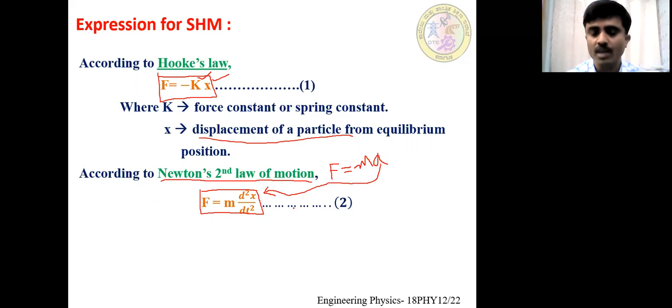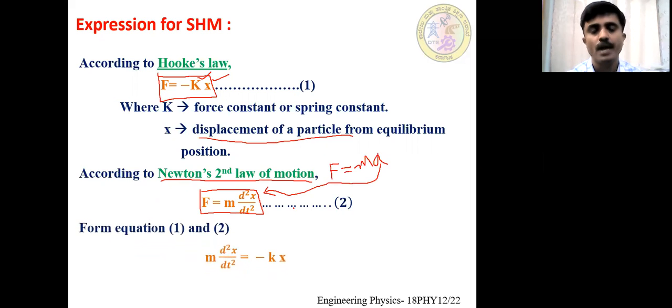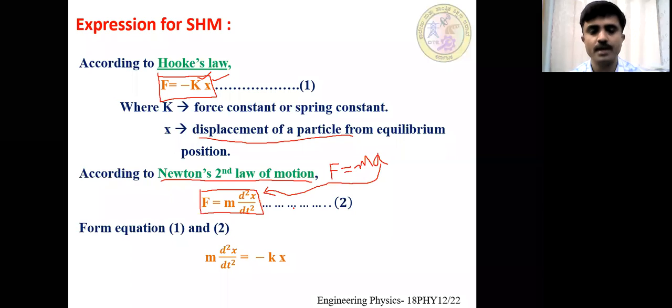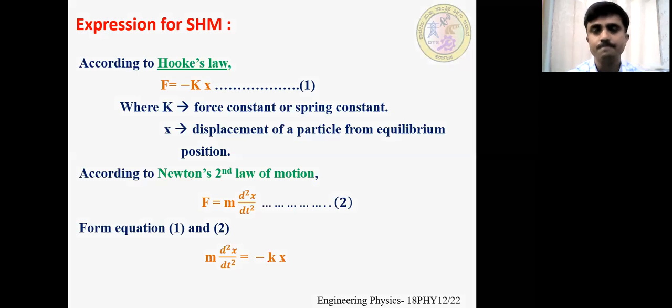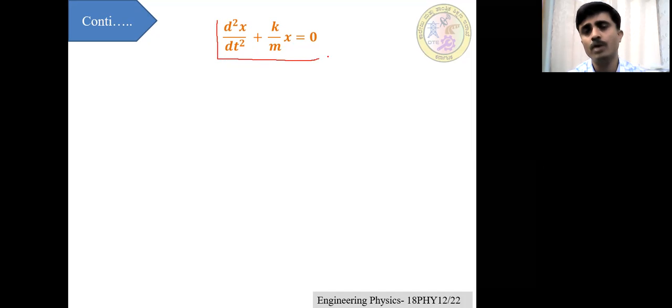Dear students, now equating equation 1 and 2, what is the resultant equation? m into d square x by dt square is equal to minus k into x. Then please simplify the equation. Finally, we will get d square x by dt square plus k by m into x is equal to 0. Clear? This is the equation we get on simplifying the previous equation.